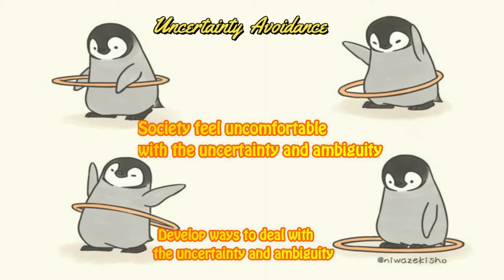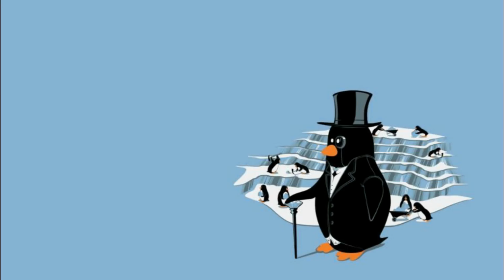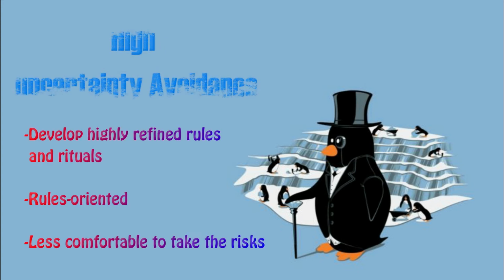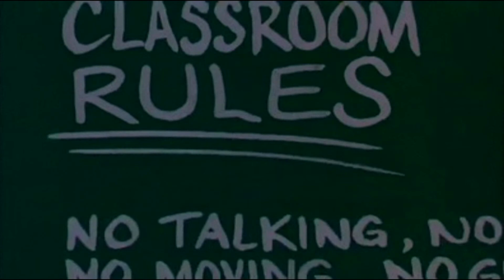Firstly, it can be divided into high uncertainty avoidance. Here, they will set rules or rituals to solve the challenges they meet, and they are rules-oriented. And we can see that this type of people are less likely to take risks, preferring not to explore risk.